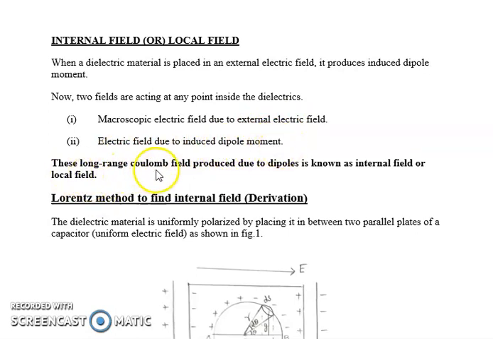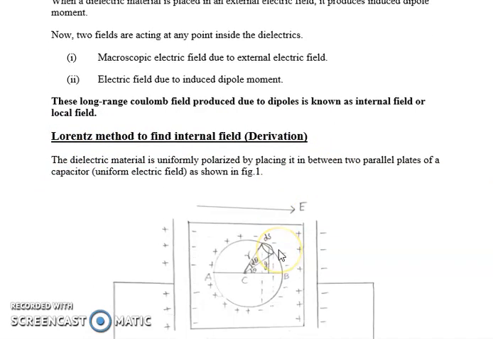So this long range Coulomb field produced due to the dipoles is known as internal field or local field. Now we are going to derive this internal field or local field, and this derivation was given by Lorentz. So we call it the Lorentz method to find the internal field.